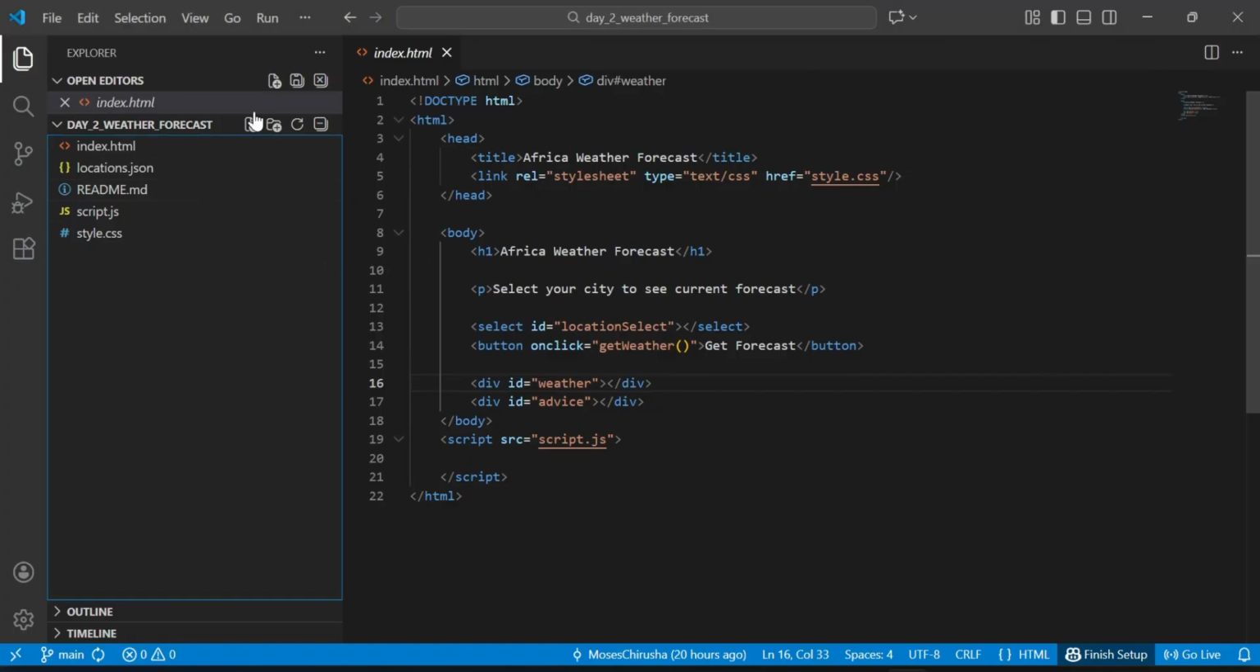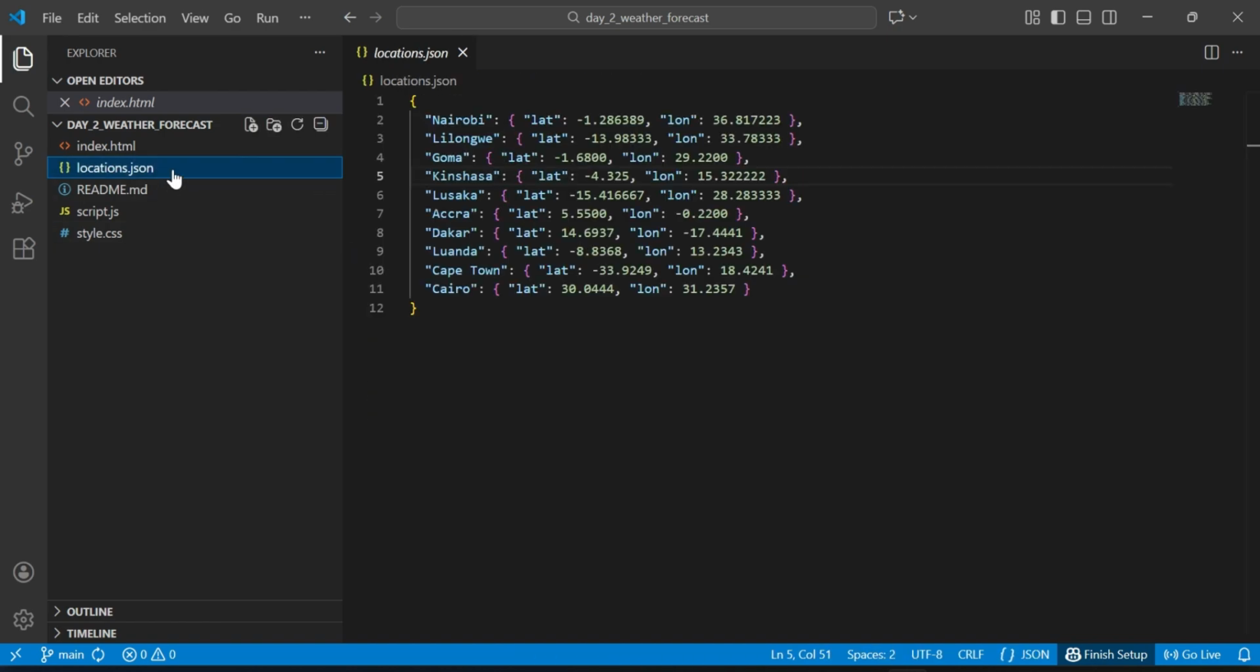So our code base is very simple. There is a very simple HTML page here with a title. And then we have a select button, which will select the country. And then we have a button here which will generate the weather forecast on click. But also we have two divs here, one to display the weather and one to display the advice.